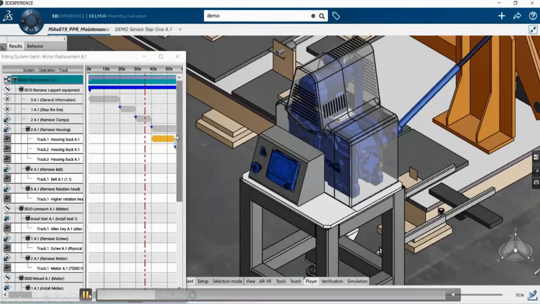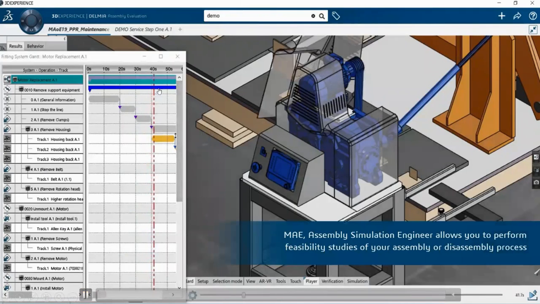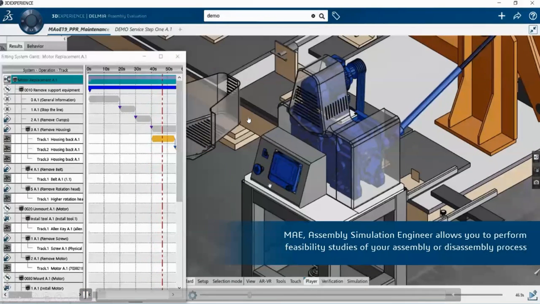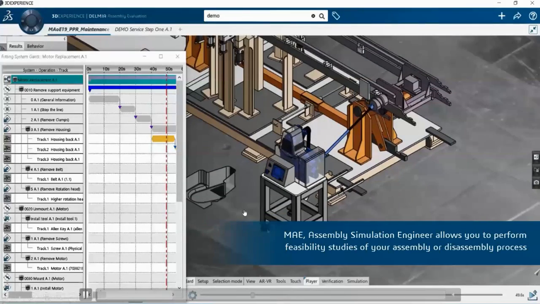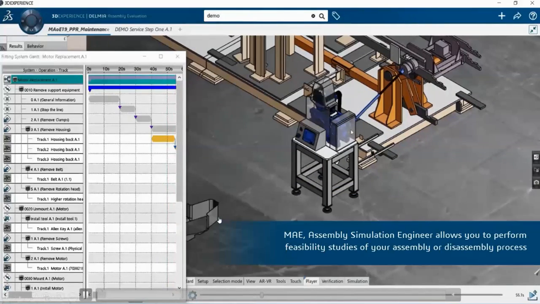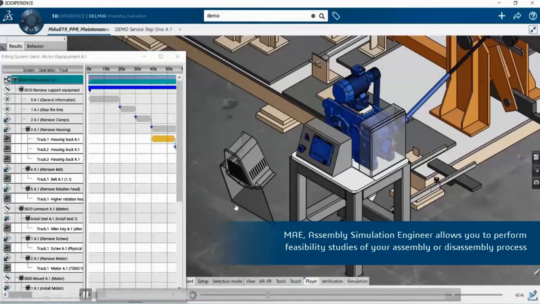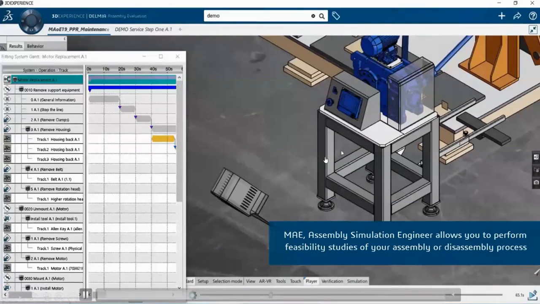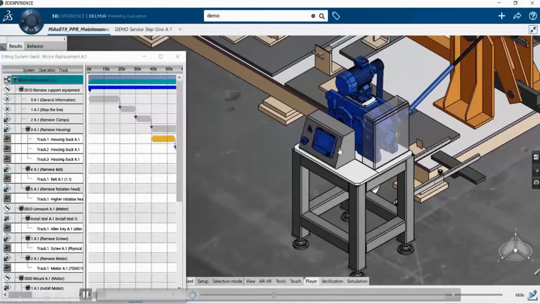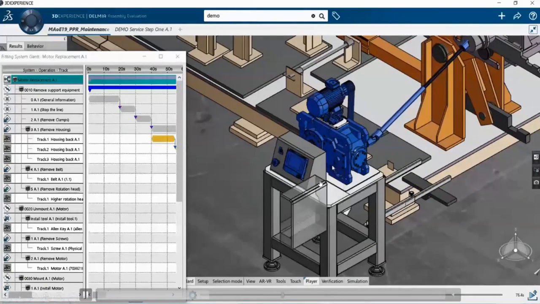Just watch, and you can see the cycle time also reflecting. This way the pump assembly is disassembled, then it goes to be assembled. So this track we can create.